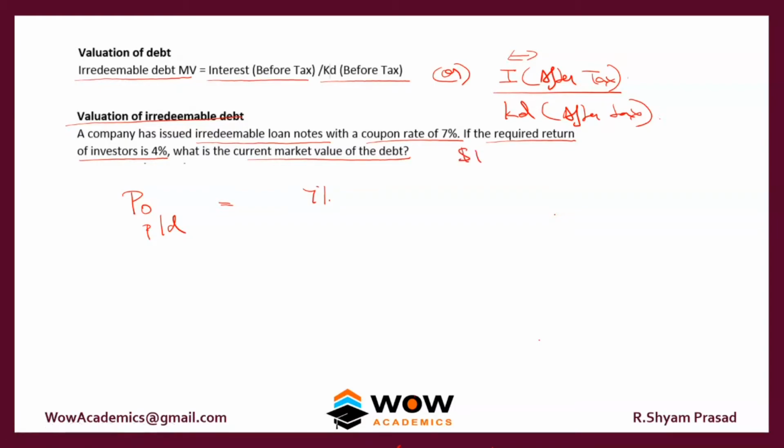So we'll assume that the nominal value is 1. Then we'll divide it by the KD, and we directly get the answer. So the nominal value of $1 is being traded at 1.75. That is the valuation of the irredeemable debt here.